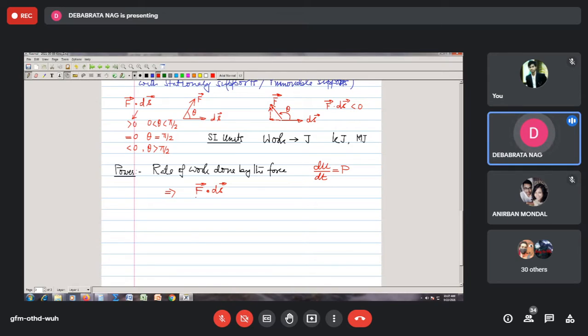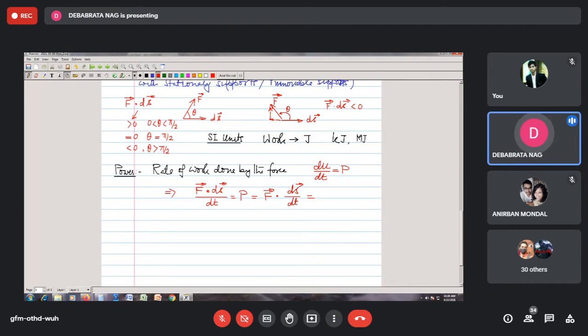And if I divide it by the differential, the scalar dt, this is our power P. I can write it as f bar dot ds bar by dt, because this is a scalar quantity. Now ds bar by dt represents the velocity of the particle.